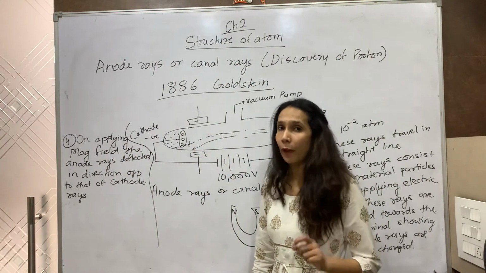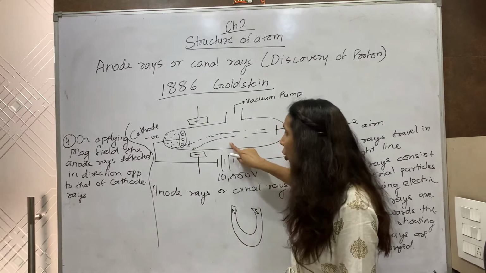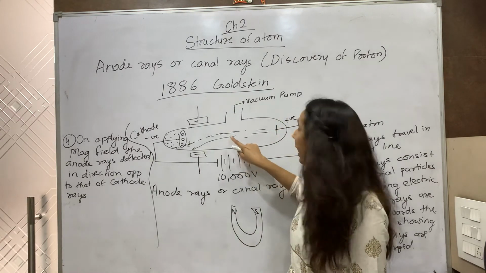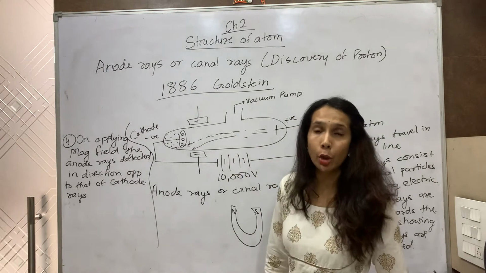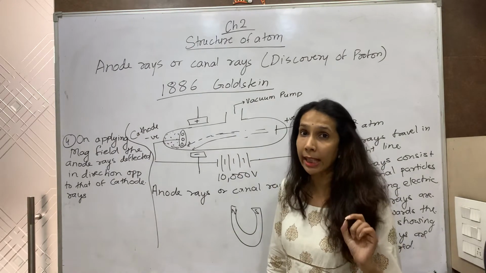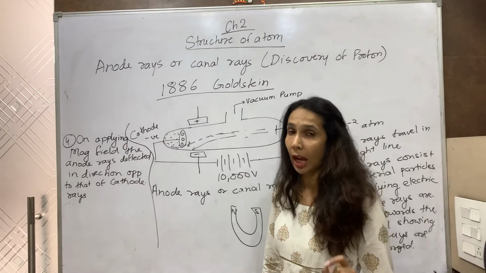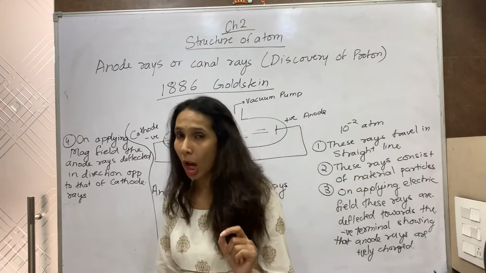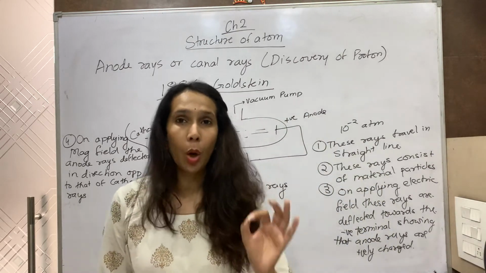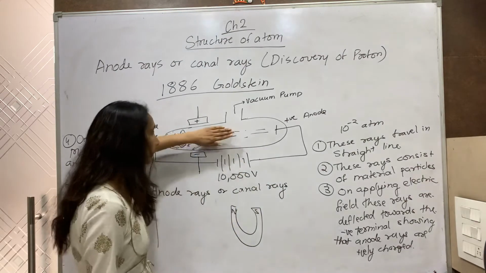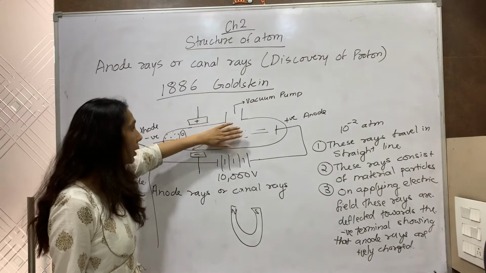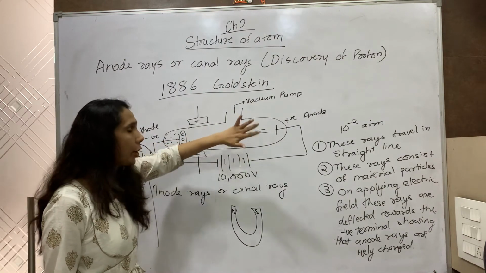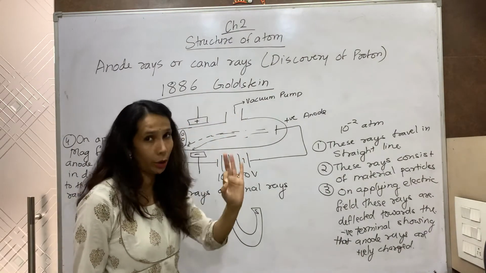It was found that as the gas inside this discharge tube was changed, the charge to mass ratio changed.